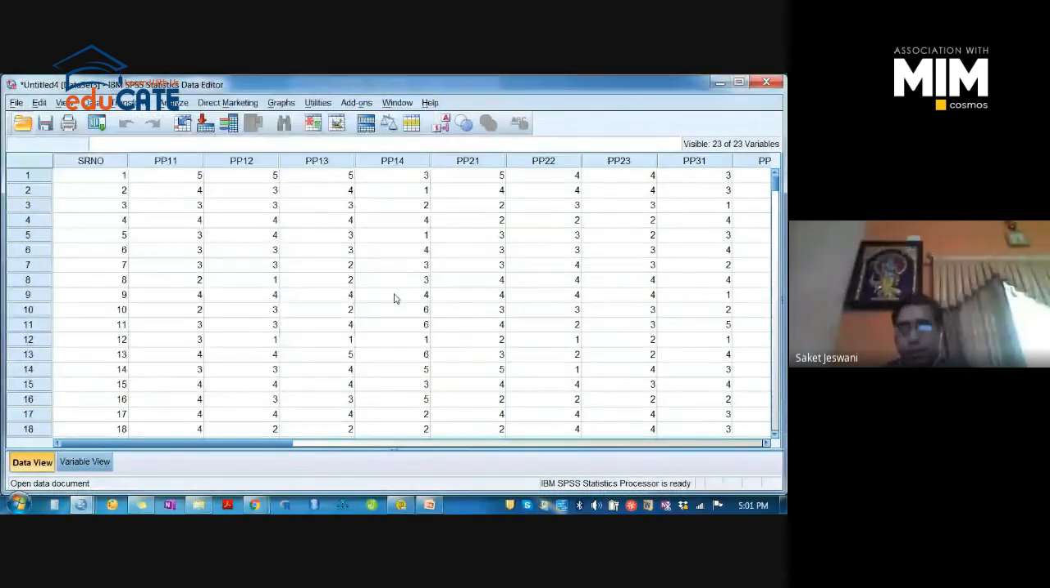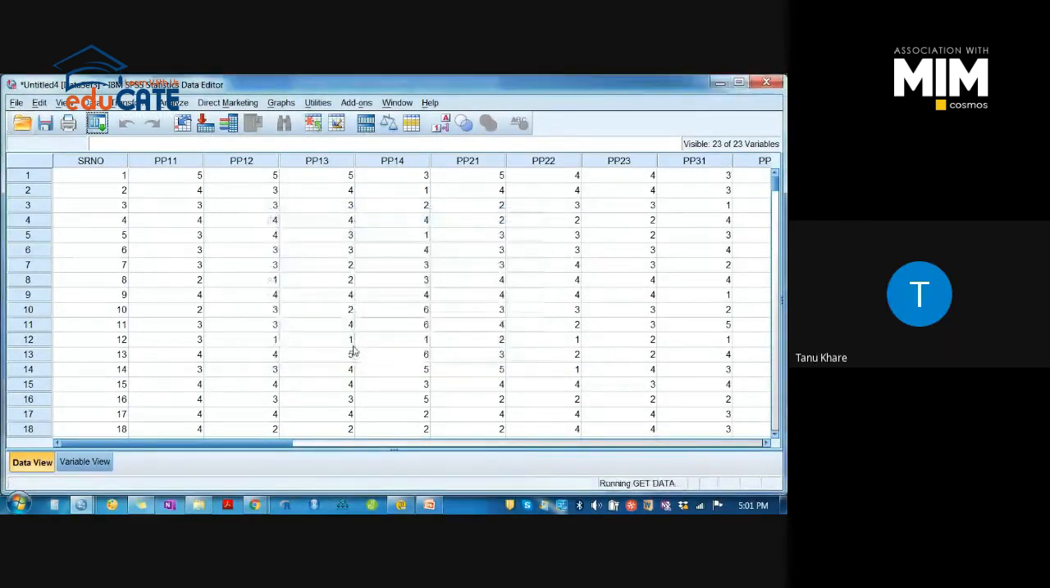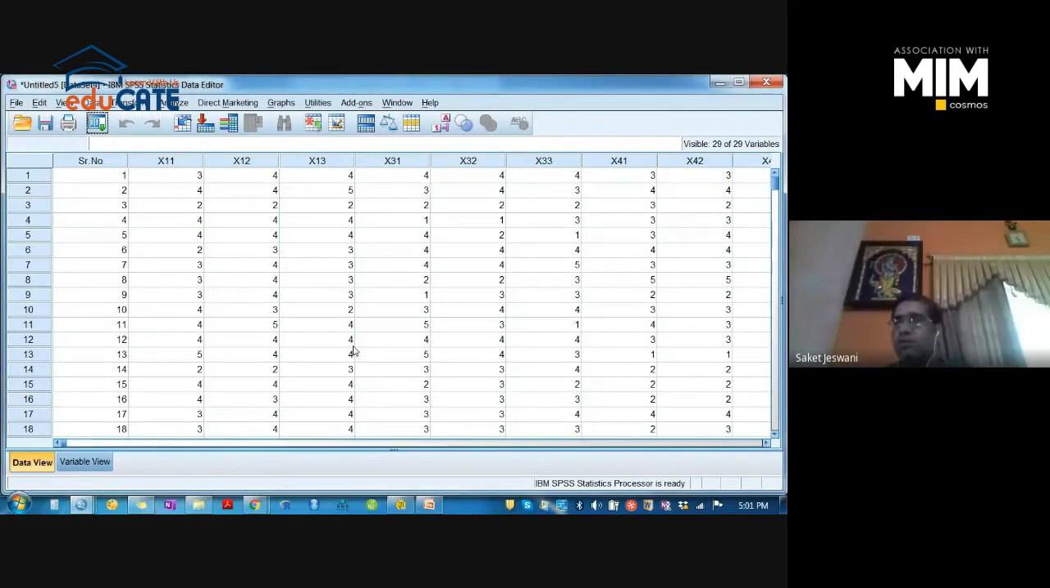Sorry, come again. Sir, as you said, if a variable is showing factor loading under two factors, suppose at one place it is 0.4 and at another place it is 0.6, so just on the basis of higher factor loading, can't we consider it? No, the difference should be more than 0.3 actually. Then only you will be able to consider the higher loading value.